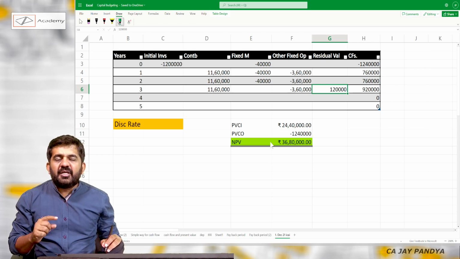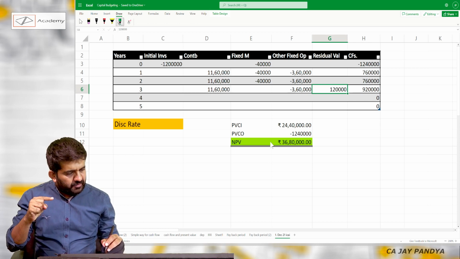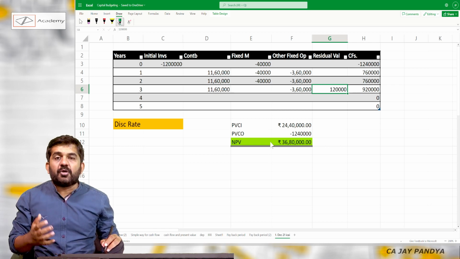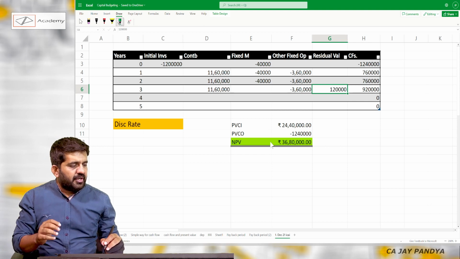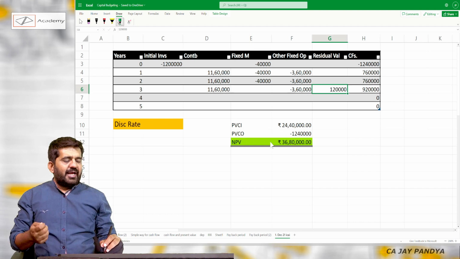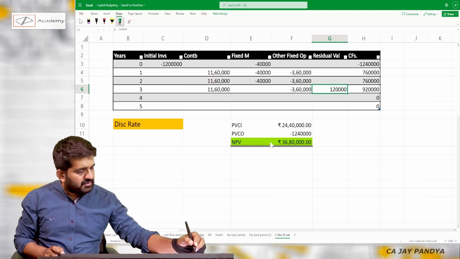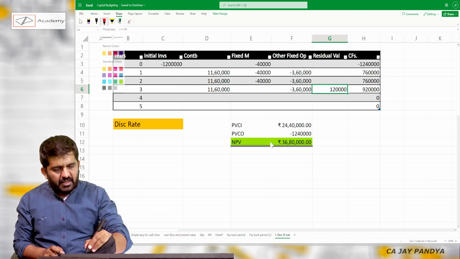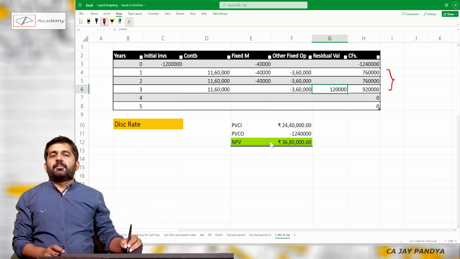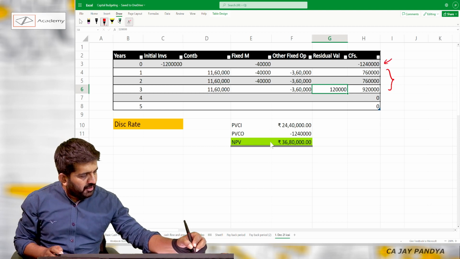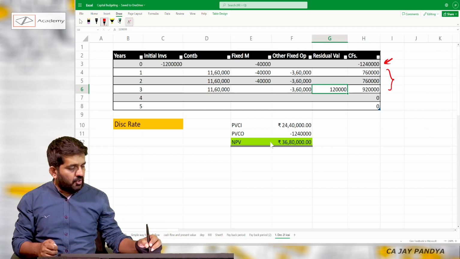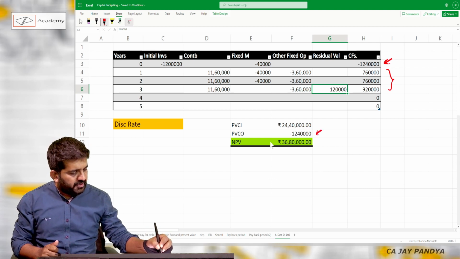This will be my cash flow. What I have done: initial investment, contribution minus fixed cost minus other fixed operating cost excluding depreciation. I have added residual value, I have deducted initial investment, and I will be getting the cash flows. These are my cash flows for the period of 3 years. I will be finding the present value, and this particular figure is the present value of cash outflow, which is automatically posted over here.